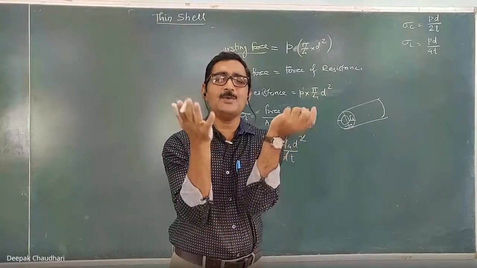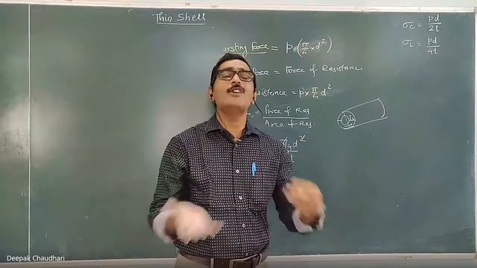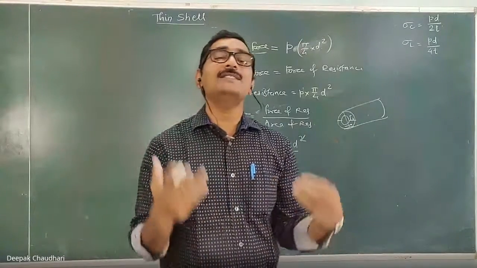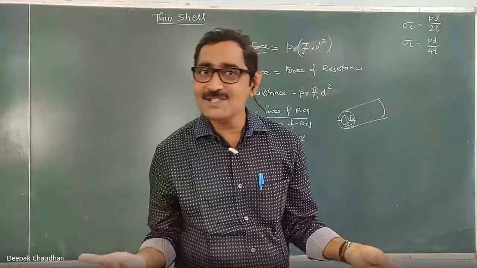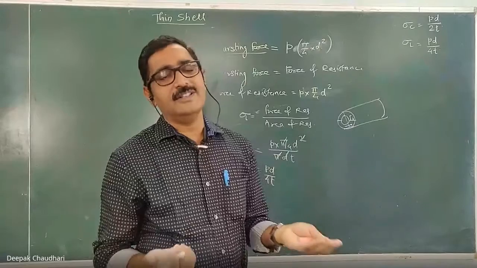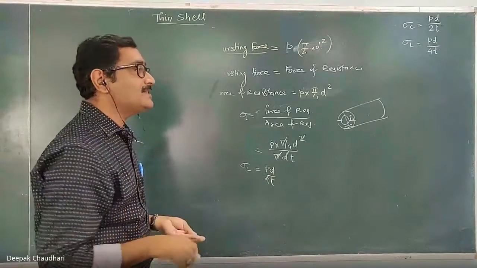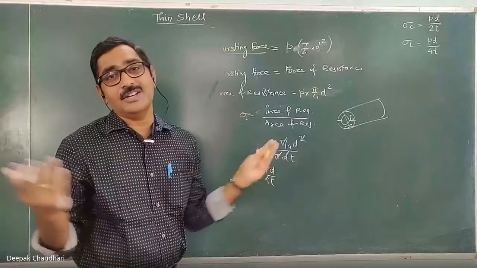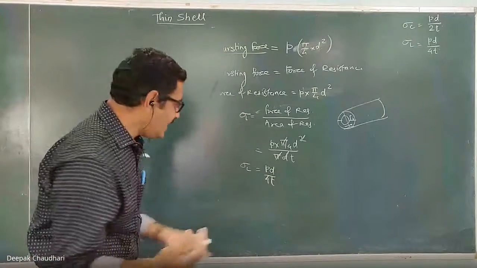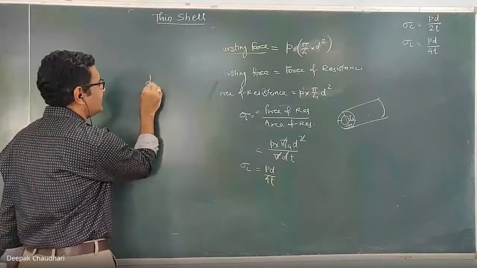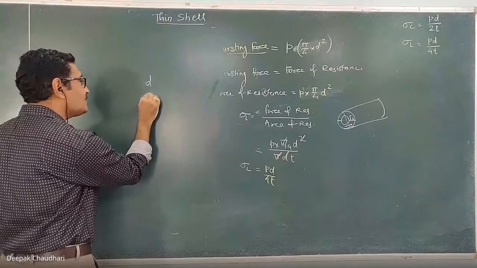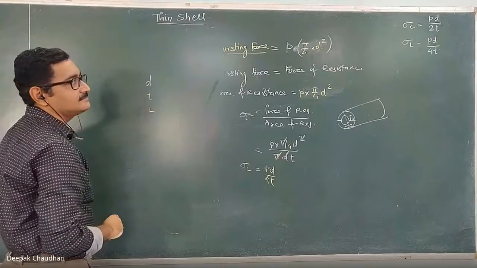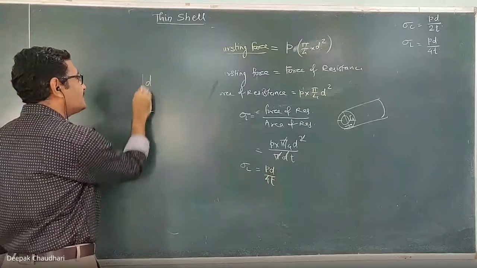Suppose we want to make a shell of mild steel. For mild steel, you can calculate the permissible stress, and with the help of that permissible stress we have to design the shell. Designing the shell means we have to design the internal diameter, thickness and length of the shell. These are some design parameters.